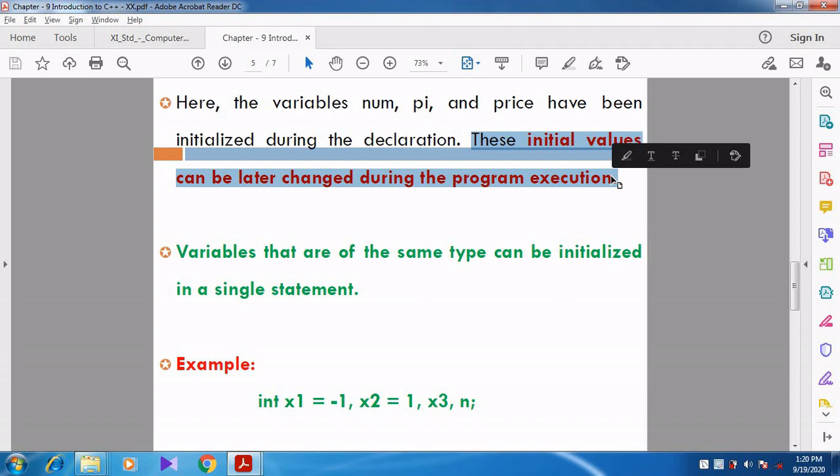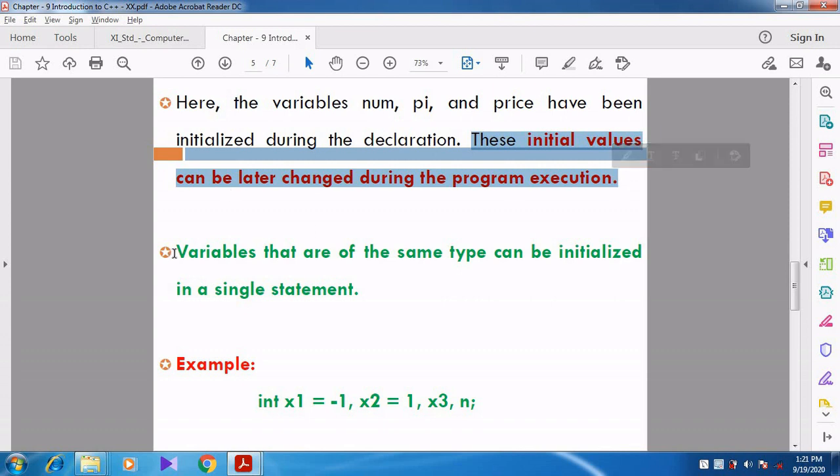For example, in the 5th line of the program, I am giving int num is equal to 100. Maybe in the 20th line, if I want to change the value of num to 104, how can I change? In the 5th line, I have given int num is equal to 100. If I want to change it in the 20th or 21st line, you just give an assignment statement, num is equal to 104. Now what is the value of num? 104. So after that, whatever process you need, you can do. Can you understand, students? Right.